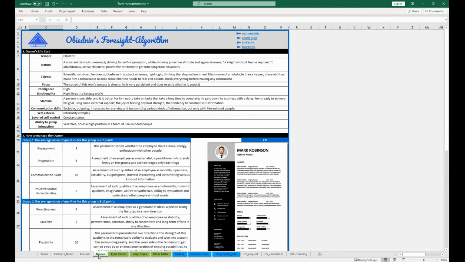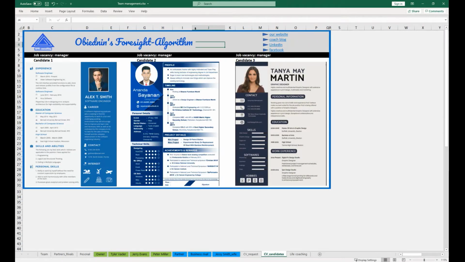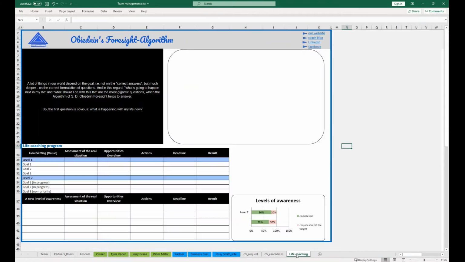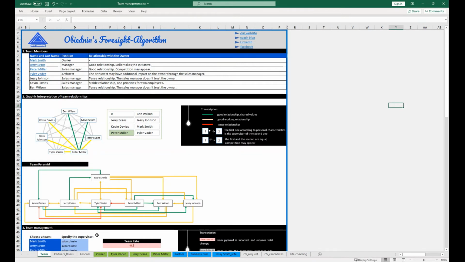Further on tabs. Life cards for each employee. CV request. This is a tab that displays our work with new employees. And live coaching with a scheduled program. The first block reflects all team members. Their roles in the team pyramid are displayed, as well as brief comments about the relationship of each employee with you. Because the main value of the enterprise we work with is human resources, we use the Obiednin's Foresight algorithm to create a base and basis for management, the life cards.